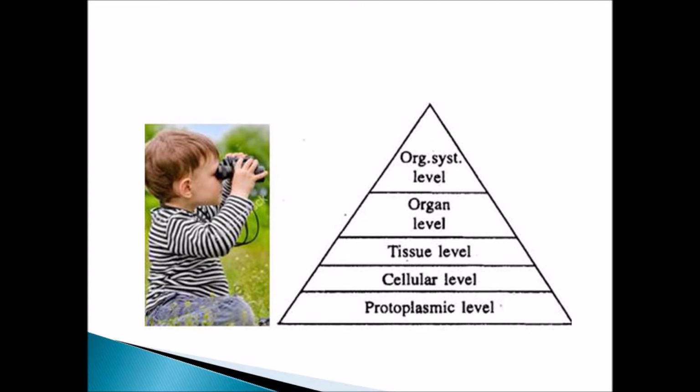As you can see in this slide, these are the various levels of an organism. Below, you can see the first level is the protoplasmic level. These protoplasms are present inside the cell. Comparing them based on the protoplasm level will be put under the protoplasmic level. Then cellular level, tissue level, organ level, and finally organ system level. Every organism has been placed according to this organization.